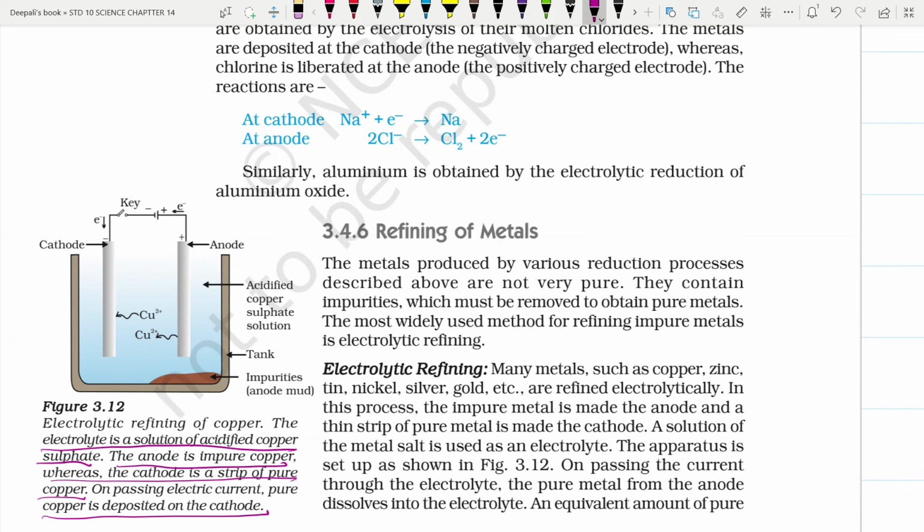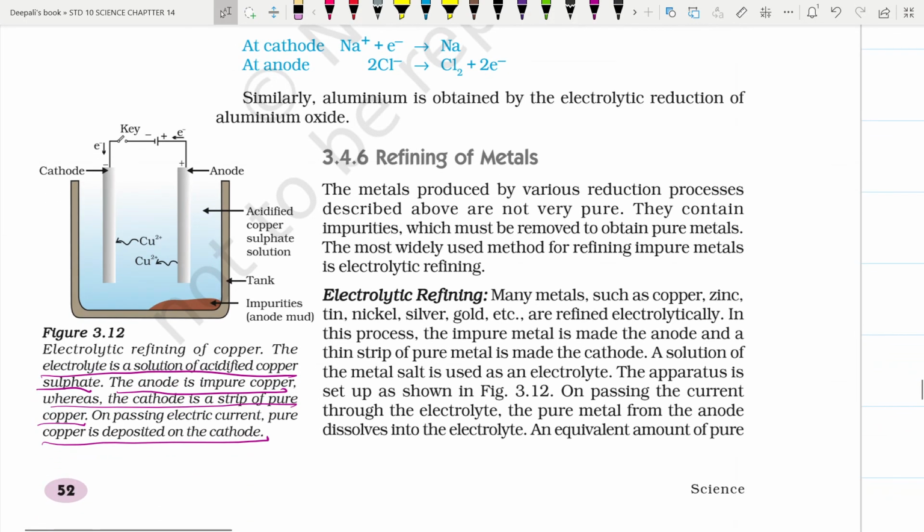Simultaneously, by a chain reaction, copper moves from one part to the other, from anode to cathode. Metals such as copper, zinc, tin, nickel, silver and gold are refined by the electrolytic process.